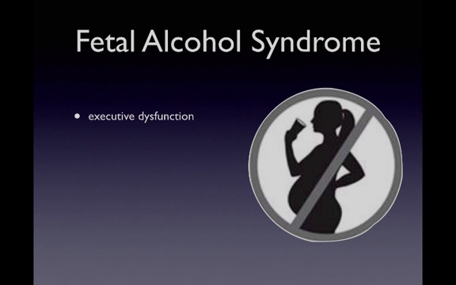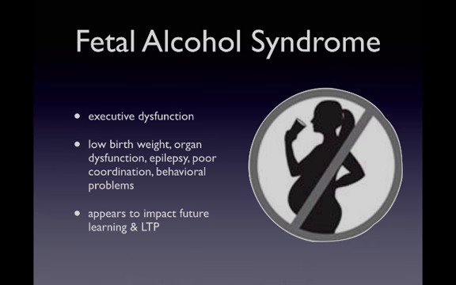They often have behavioral problems including hyperactivity, lack of imagination or curiosity, social withdrawal, and anxiety. In addition to the facial malformations, other effects of fetal alcohol syndrome are a failure to thrive, developmental delay, organ dysfunction, even epilepsy.